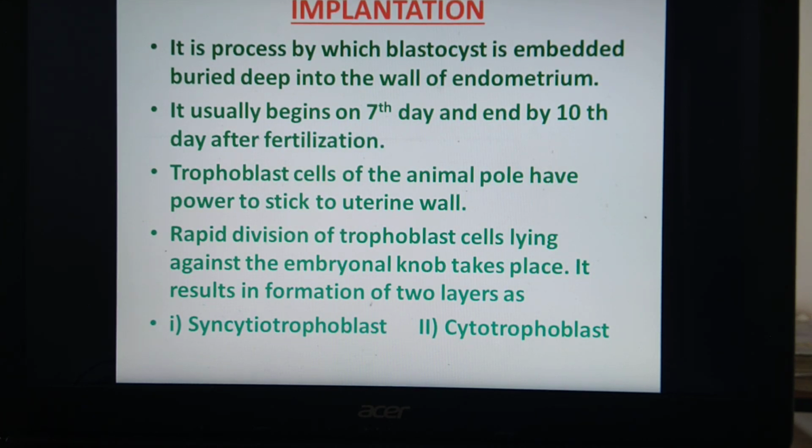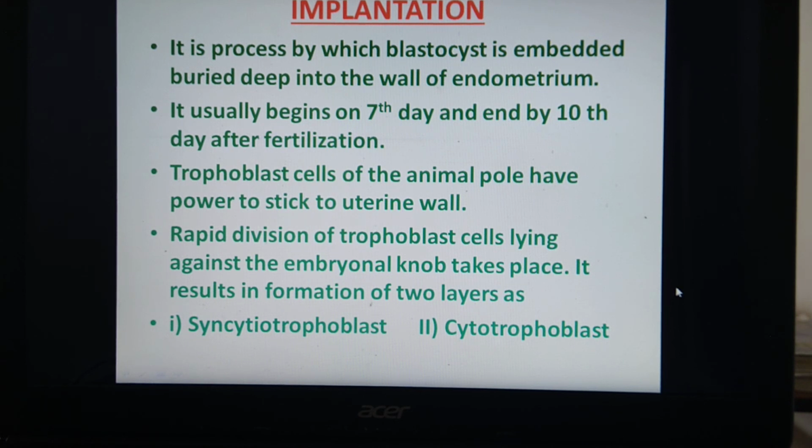The process by which blastocyst is embedded, buried deep into the wall of endometrium, is implantation. It usually begins on the 7th day and ends by the 10th day after fertilization. These trophoblast cells of the animal pole have power to stick to the uterine wall. Which part is called the animal pole? The part where the inner cell mass is attached. So the trophoblast cells of the animal pole get attached to the uterine wall, and this trophoblast starts dividing very fast against the embryonal knob and results in formation of syncytial trophoblast and cytotrophoblast.